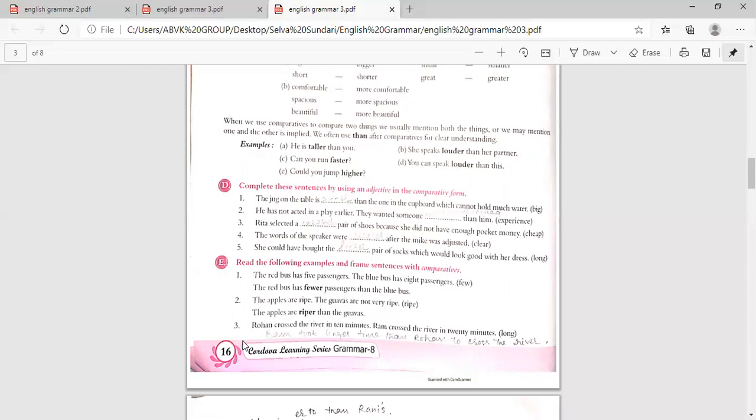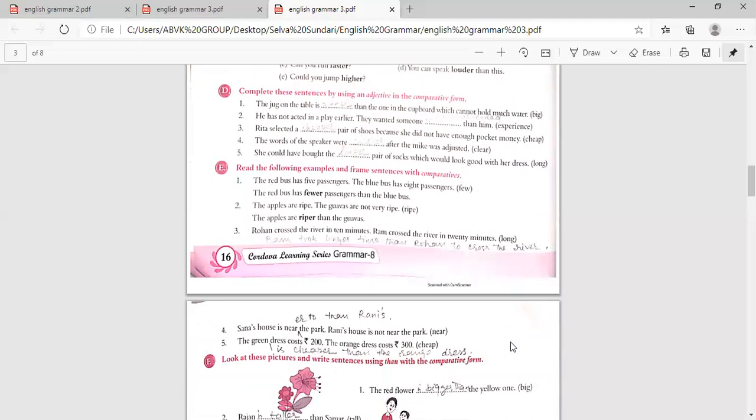Rohan crossed the river in 10 minutes. Ram crossed the river in 20 minutes. Long. So now will you write this? Rohan crossed the river in 10 minutes. That is, Ram crossed the river in 20 minutes. So that is longer. So what will you write? Ram took a longer time than Rohan to cross the river.